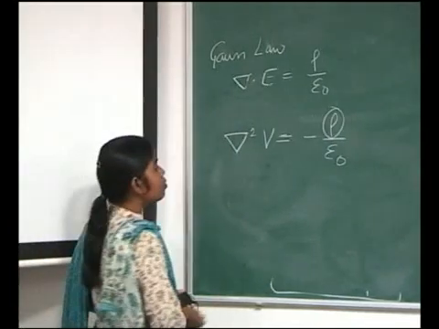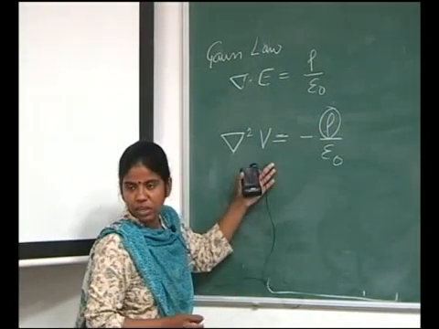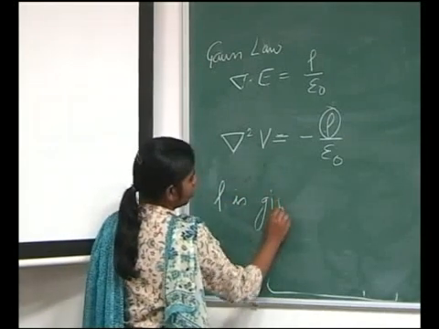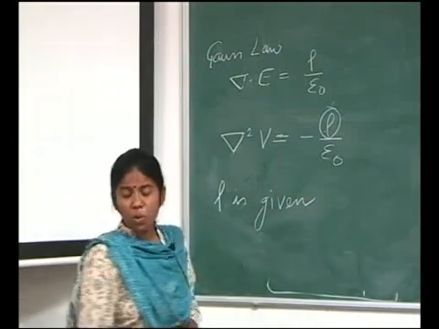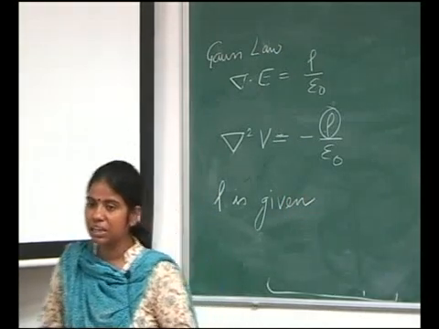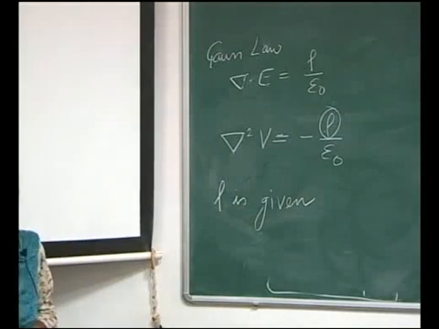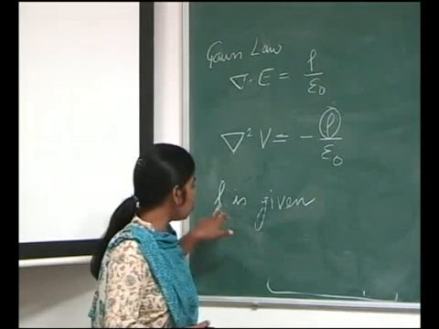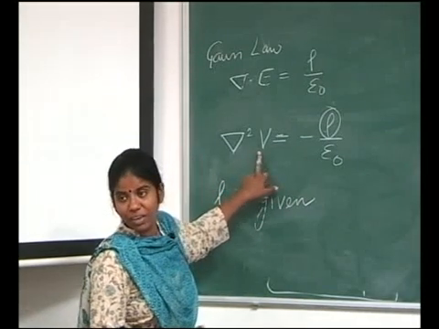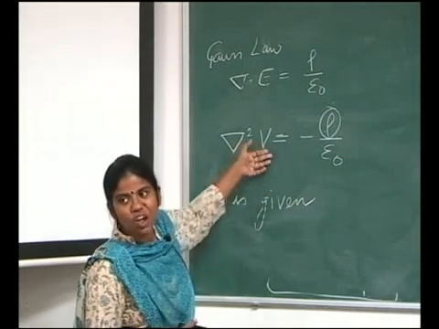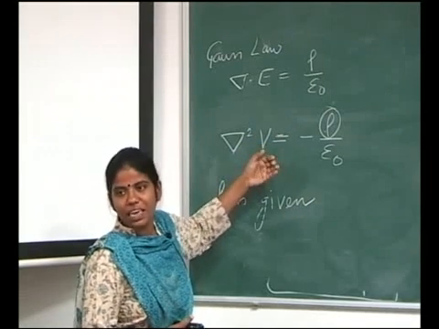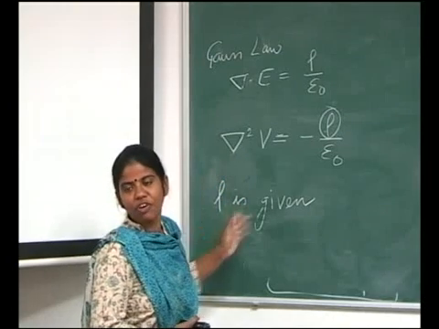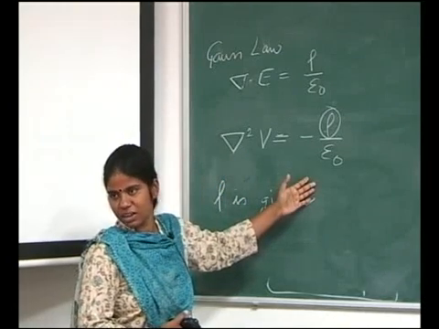But suppose you know rho, you do not know V, rho is given, then how will you calculate V and E? It is the inverse Poisson's equation. The inverted Poisson's equation will give me, if I know rho, then I will be able to calculate V. In other words, if I can solve this equation, then through the solution I can find V for a given rho, isn't it?